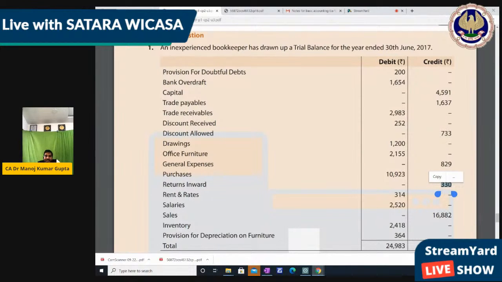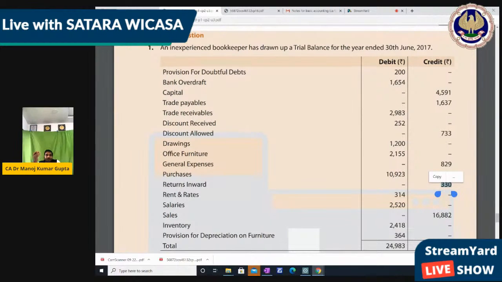Next, rents and rates, it's debit. Correct. Salary 2520, it's correct. Debit. Sales 16,800,82, it's correct. It should be credit side. Inventory should be debit side. It's correct. Provision for depreciation on furniture. Now this provision for depreciation on furniture is the opening depreciation balance. So it should be credit side. Right? So provision for depreciation on furniture should be credit side. Okay, so that is wrong.